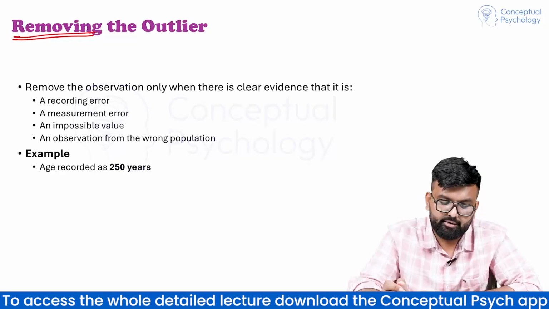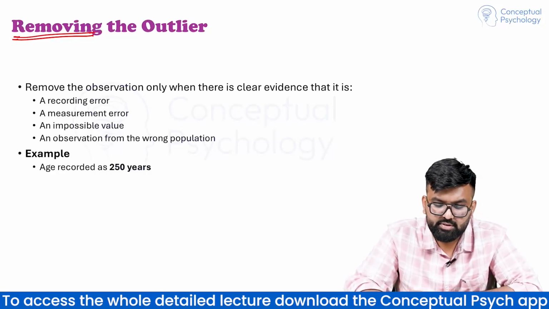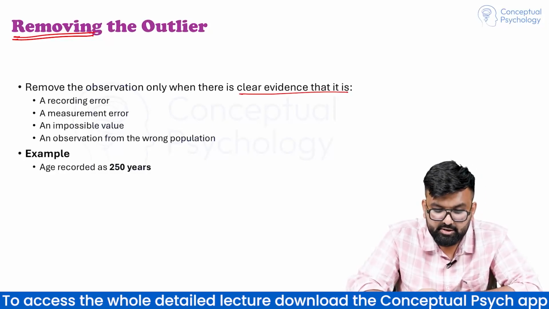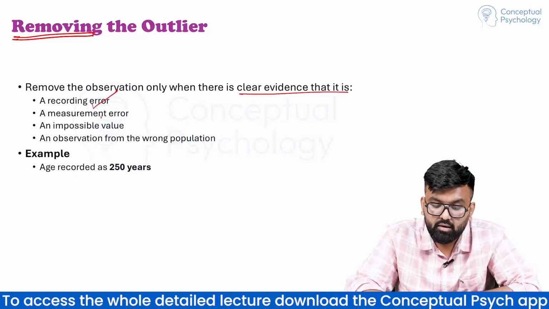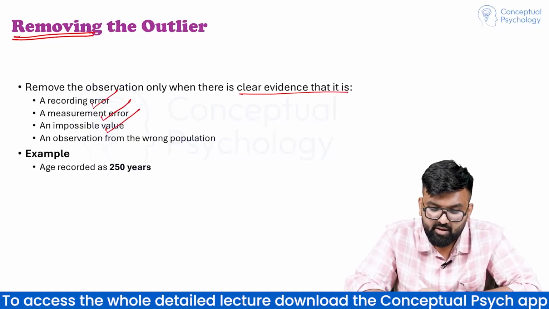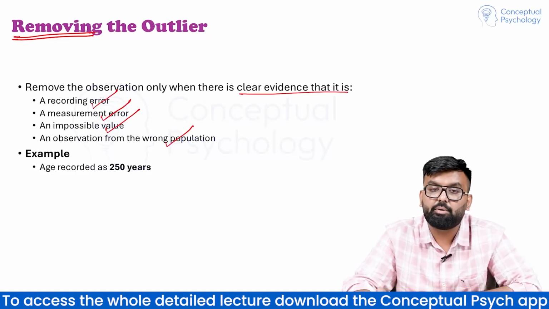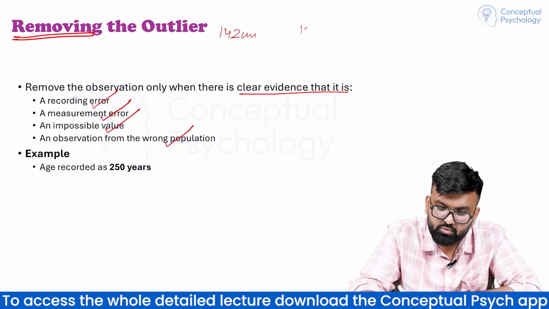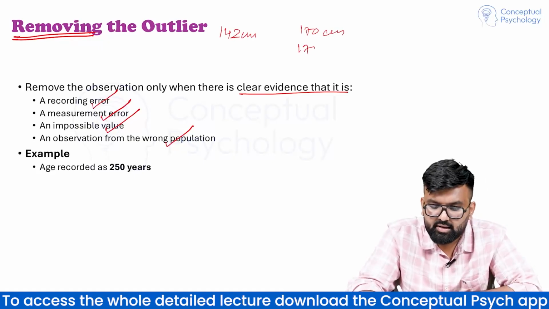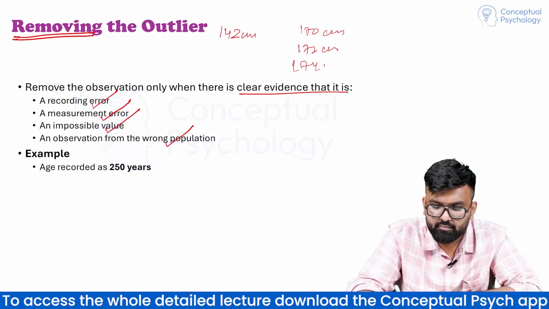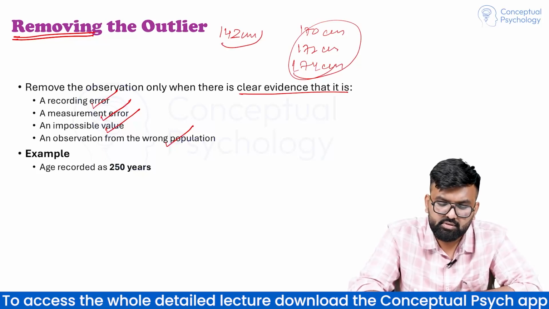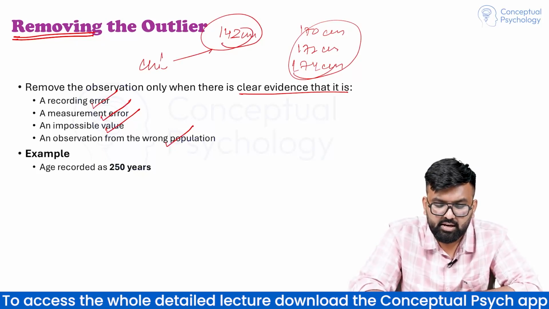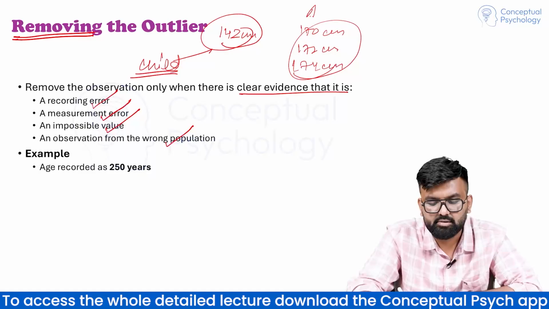Removing the outlier. Remove the observation only when there is a clear evidence that it is a recording error, measurement error, impossible value, or observation from the wrong population. हमने देखा कि 142 आई थी और हम तो adults का ही देख रहे हैं. Right. So we will simply remove this outlier because it was child and we are only interested in adults.